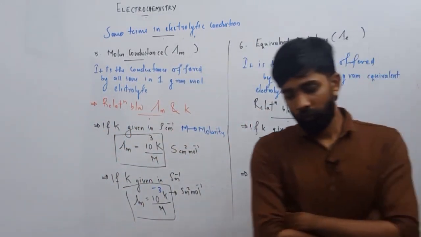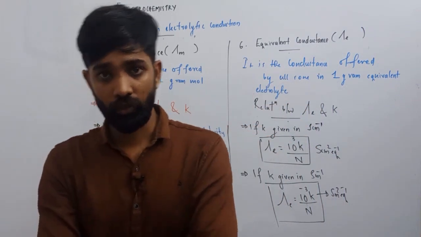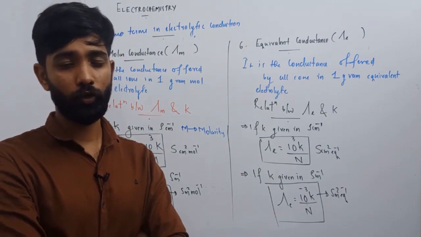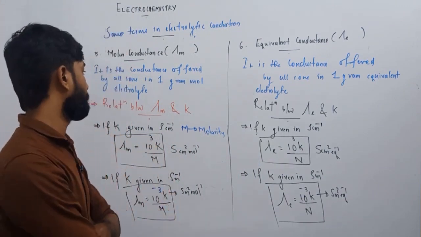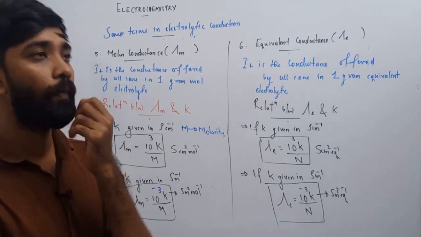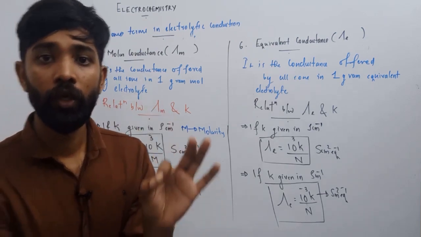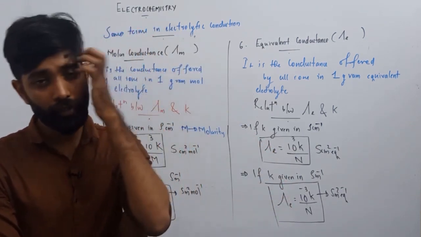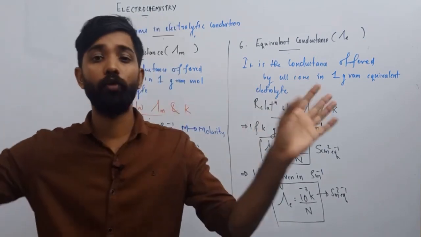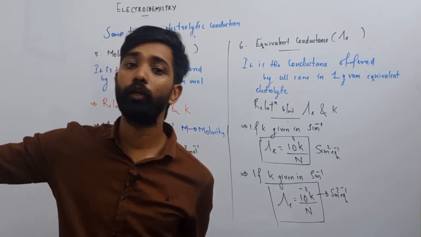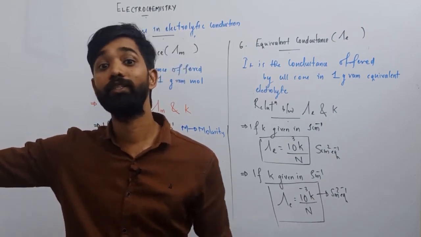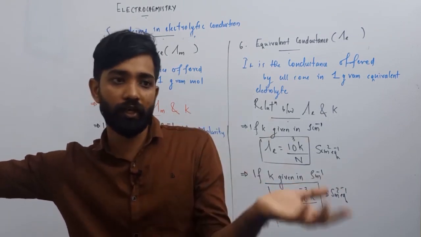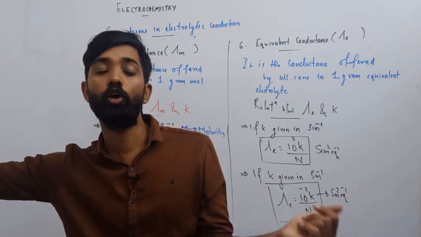Okay, so what is the difference? If I have a conductivity cell where 1 mole of electrolyte is filled, then the conductance of all the ions present in that 1 mole of electrolyte is defined as molar conductance. Whereas if I have 1 gram equivalent of electrolyte in a conductivity cell, the conductance offered by all the ions of that 1 gram equivalent is said to be equivalent conductance. Molar conductance is related with the molarity, whereas equivalent conductance is related with the normality.